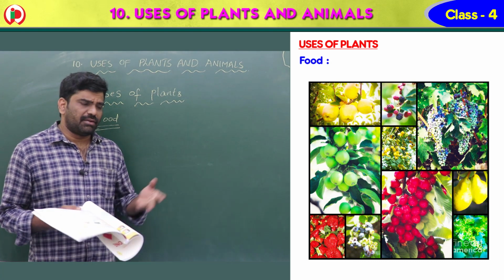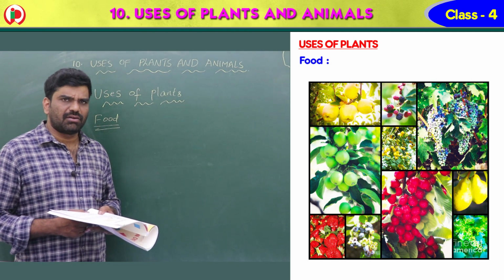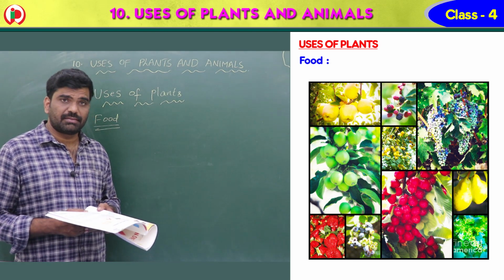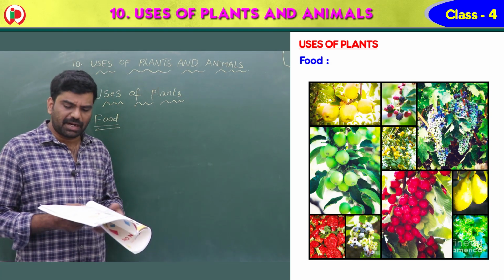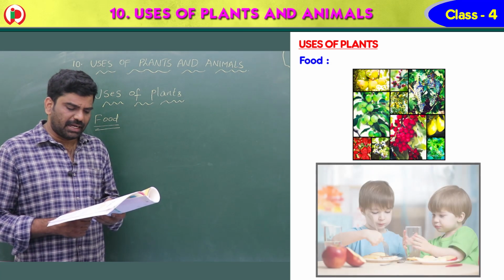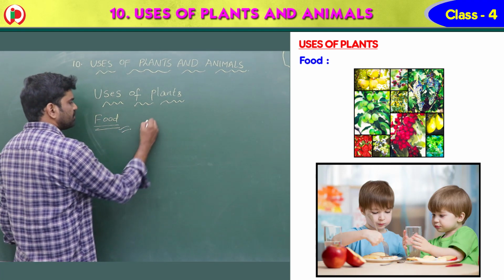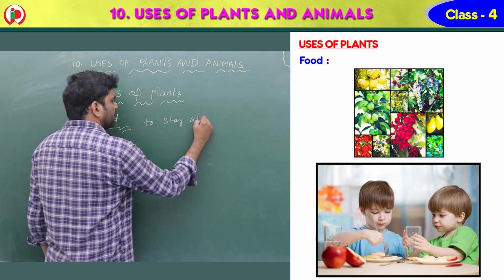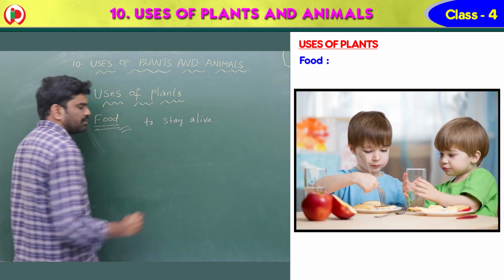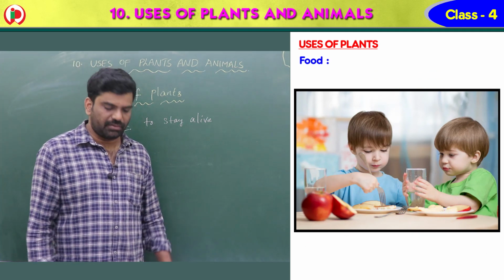Yes, children, we get leafy vegetables, we get fruits. Yes or no? We get vegetables. Most of the food we are getting from the plants only. Everybody needs food to stay alive. We can't live without food, children. Can we live, children? No, we can't live without food.